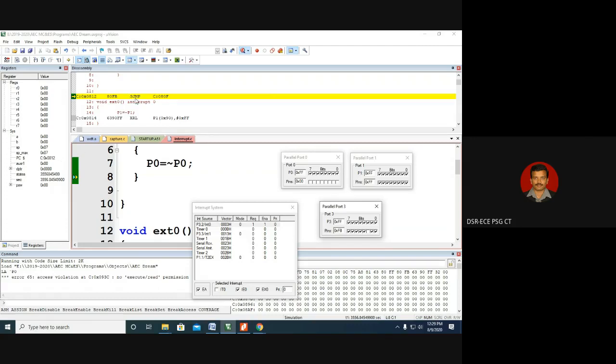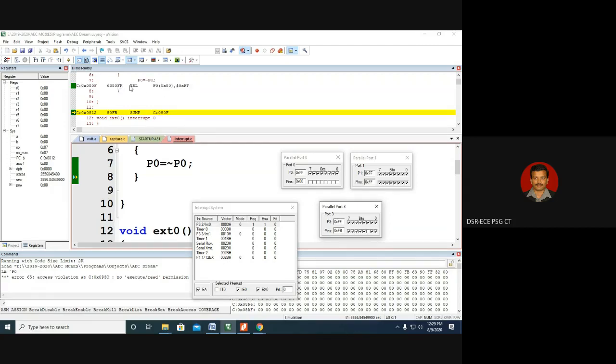So what is the assembly language instruction written at 812? Short jump 80F. What is at 80F? 80F is again the complement of port 0. So as per this instruction, the program counter has to be loaded with 080F. According to this instruction, it has to jump to 080F. So this is the program counter. Program counter has to become 080F according to this instruction.